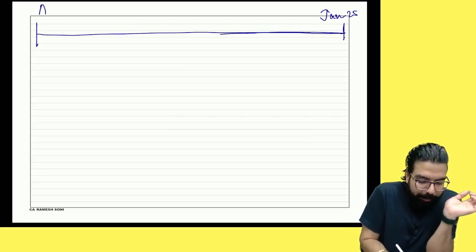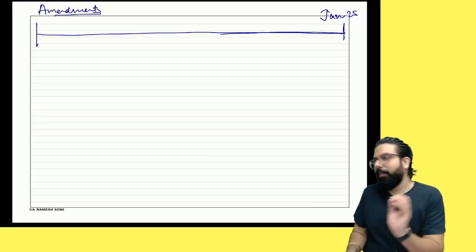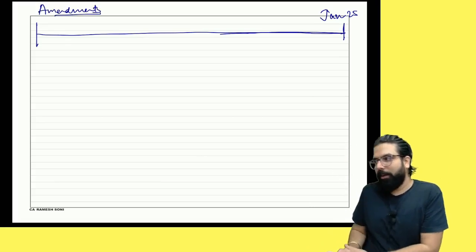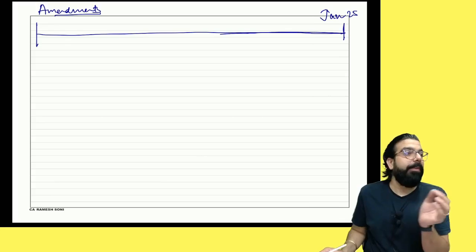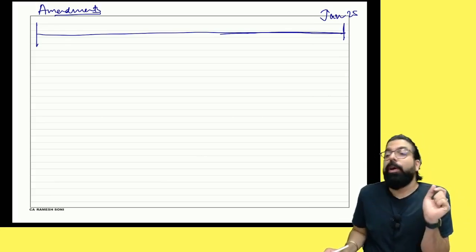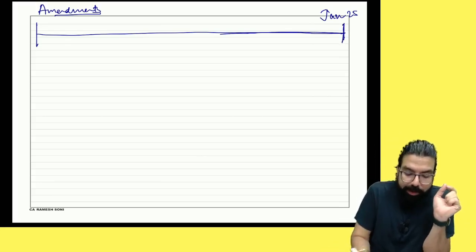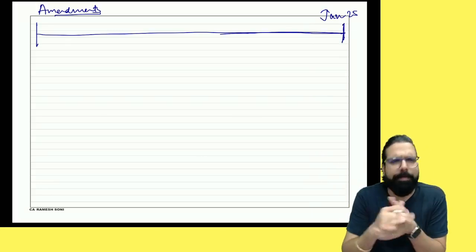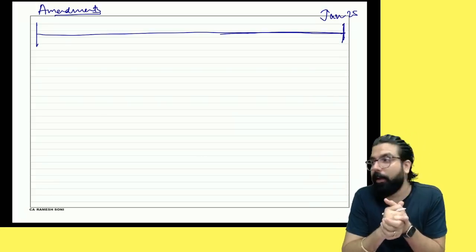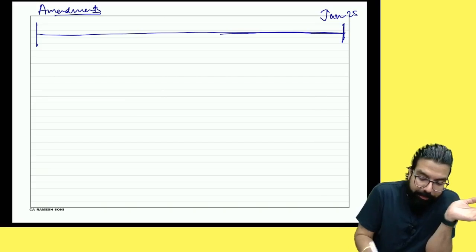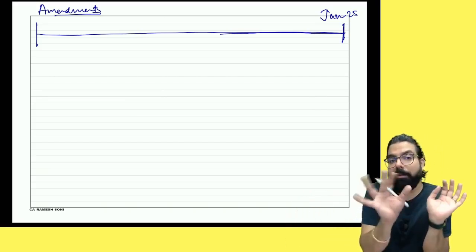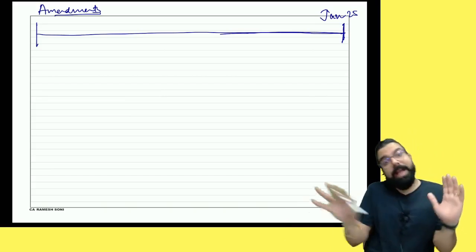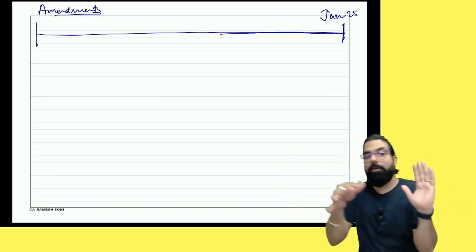Changes. Now what happens? GST is a new law, and changes keep happening. Right, everyone? Change is the only thing which is constant. So, Baba, changes will keep happening. Now, for your January 25 exam, whoever is writing in January 25, people watching at home also, you have to see 6 months before. Amendments within the last 6 months are not applicable. Means if any amendment has come prior to 6 months, only that is applicable to you.